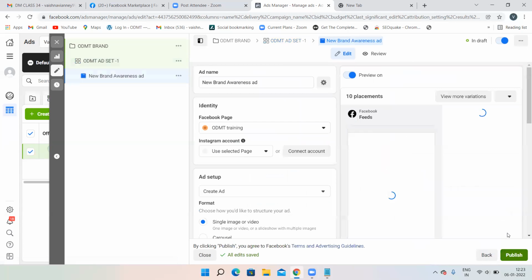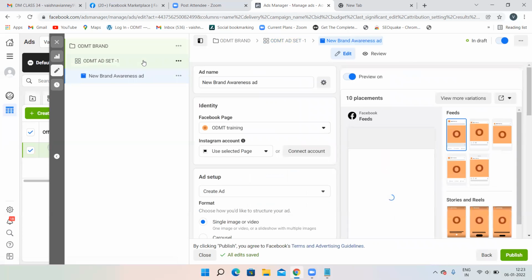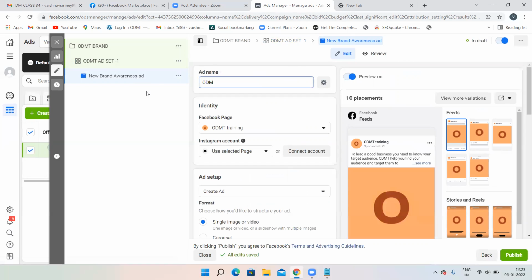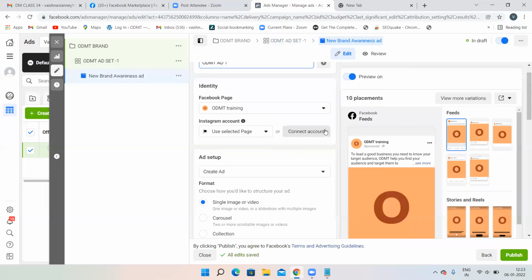So our ad set level is done. Now I'm in the ad level. Then give some name over here. Now, see, the Facebook page I have already selected, right? ODMT training. Now in this page, I have not uploaded an image. Before, that particular page was the ODMT course page. That was the reason